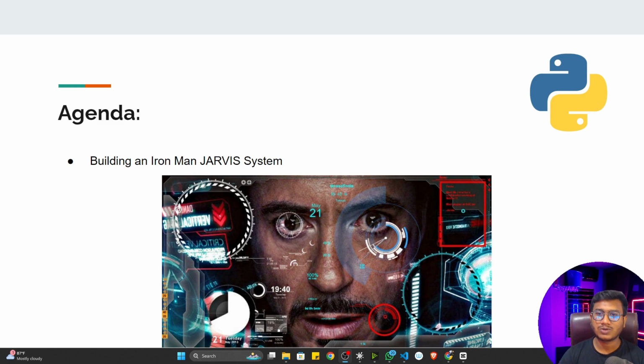I think those who are fans of Iron Man movies know what the Jarvis system is. Tony Stark has his own personal AI assistant, which he can talk to, and he can assign any kind of command, and it will do that particular task with respect to the command he is assigning. So we'll be implementing a similar kind of system here, like the Jarvis system. We'll be creating a system which will take our command and do some specific task based on the command we give.